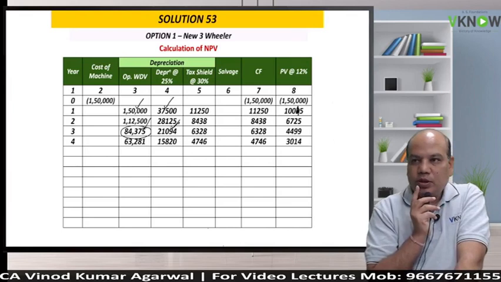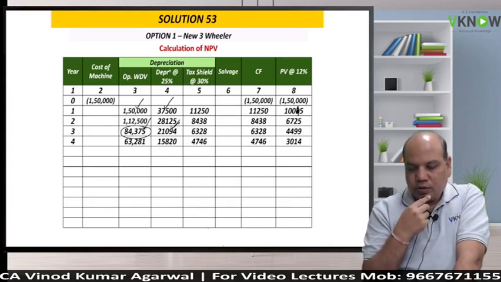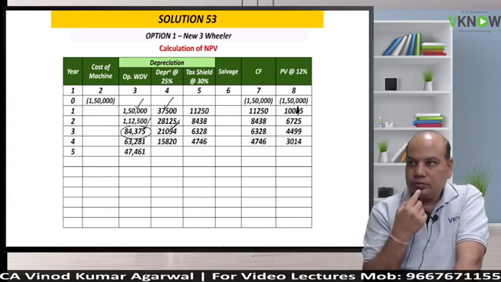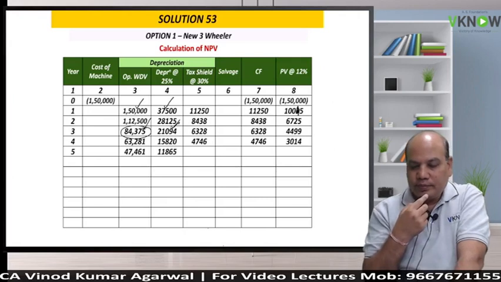Use the memory plus function if you are using. 3014. Multiply by that factor in the problem, or you can do it yourself, no problem.